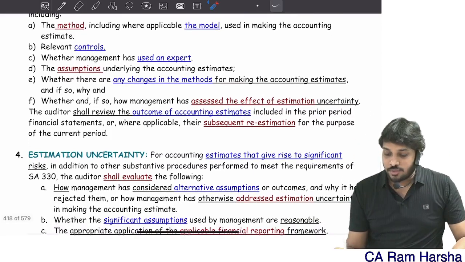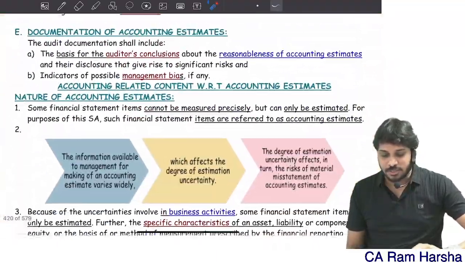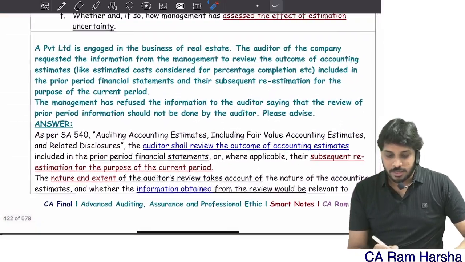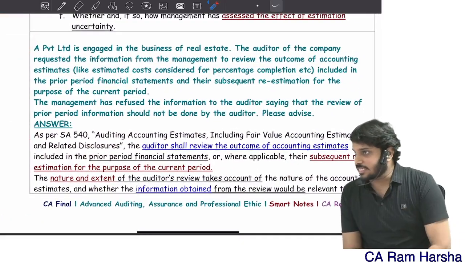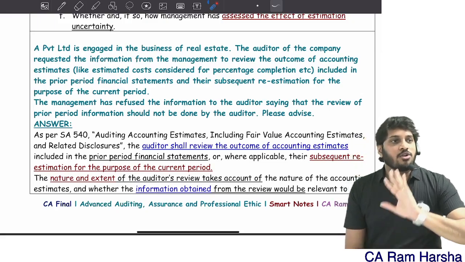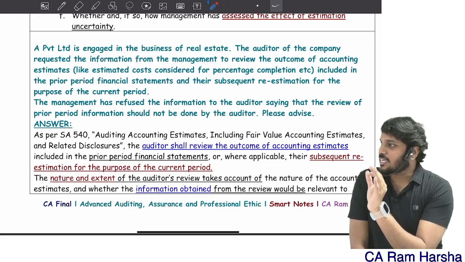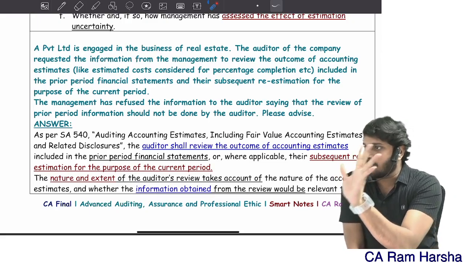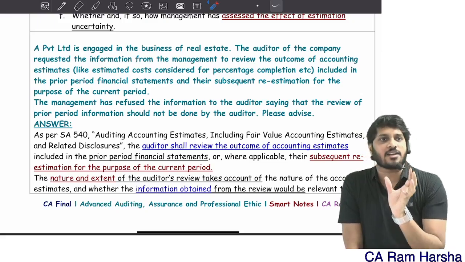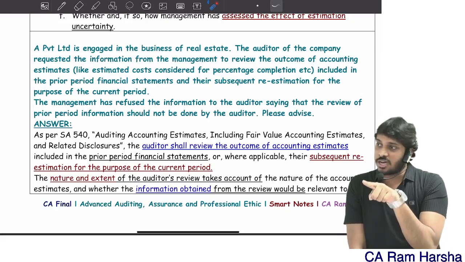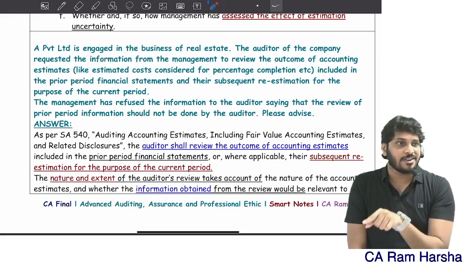On this, there is a previous year question which is given in the ICA book itself. Here the auditor wants to verify whether re-estimation is required for an accounting estimate made in the prior period. So the auditor is asking for data from the company regarding prior period estimates. Management said, you are doing the current year audit only, why is the prior period relevant for you?